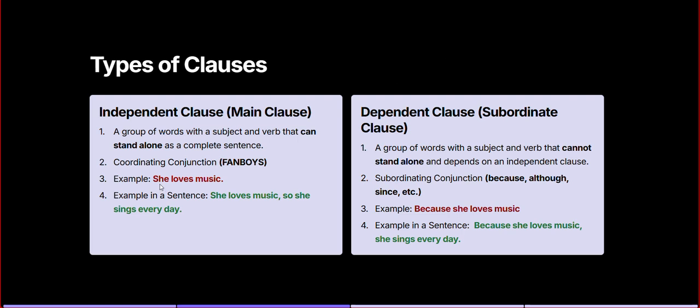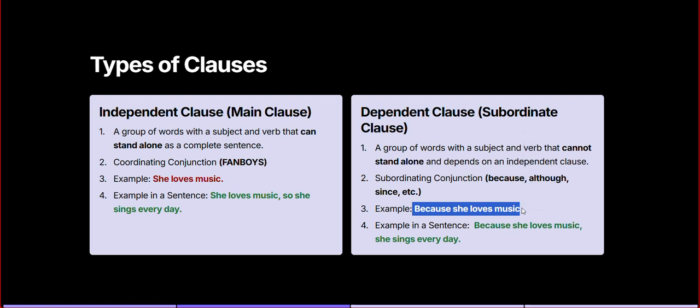So look at this sentence. She loves music. So this is an example of an independent clause. It can stand alone. It doesn't need any support, isn't it? Yes. But just look at this example sentence. Because she loves music, does it make any complete sense? No. That's why we call it a dependent clause.